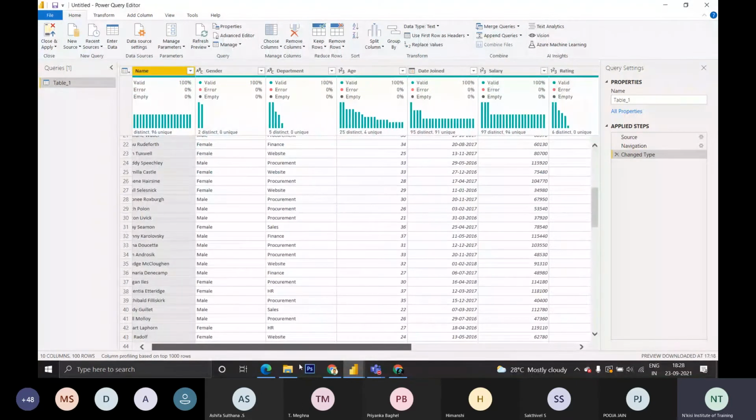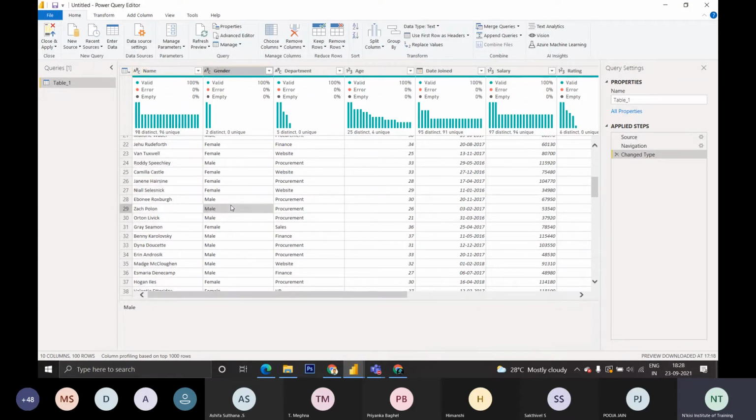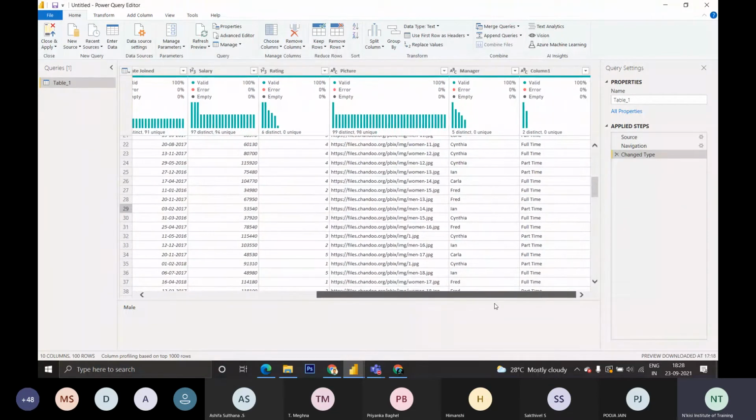If anything is available, we have to change it to a valid one so that we can get a 100% valid report. If we have missed this data, it will be sorted out. If there is one empty, say gender is left blank, we can spot it. We need to ensure everything is 100%. If it is not 100%, you will be getting some errors, and it will show errors.